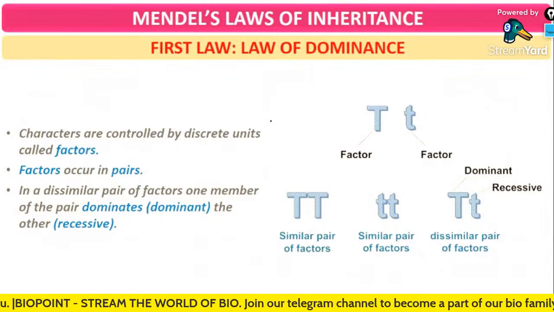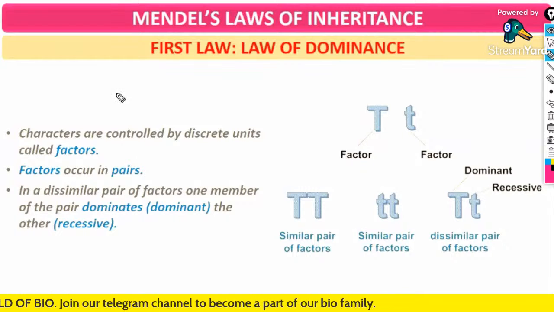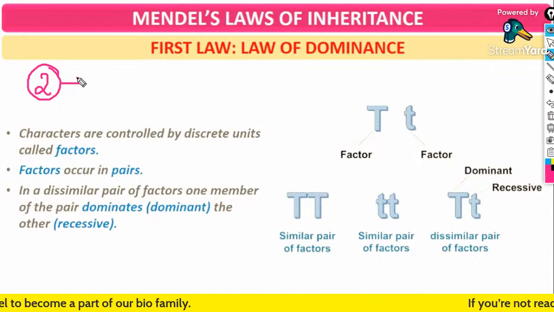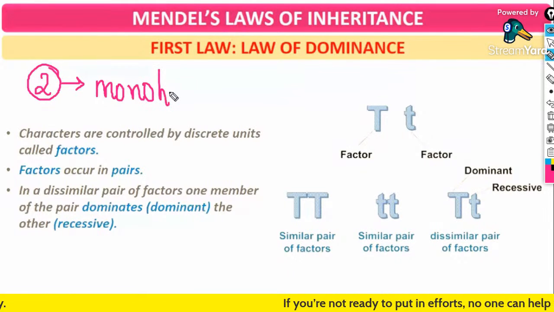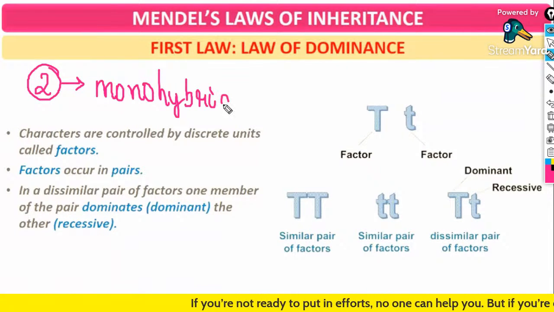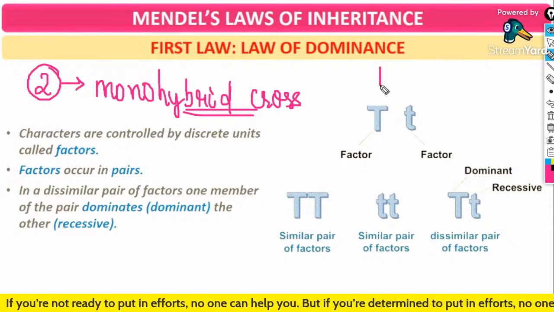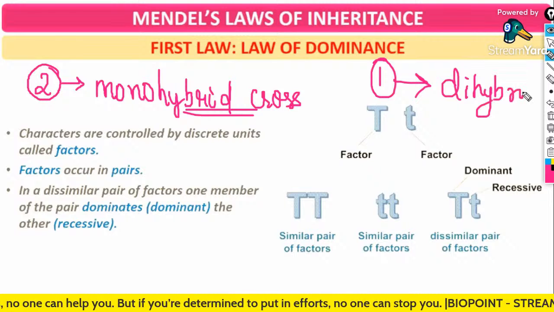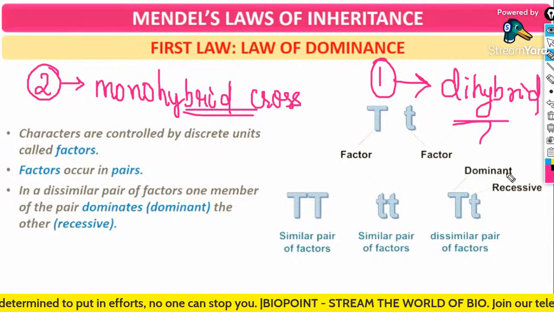Clear, everybody? So as we have already discussed, Mendel proposed two important laws based upon the monohybrid cross, and one law based upon the dihybrid cross as well.